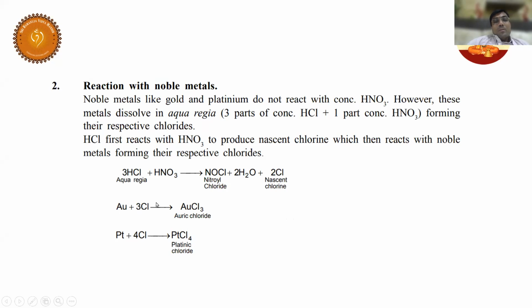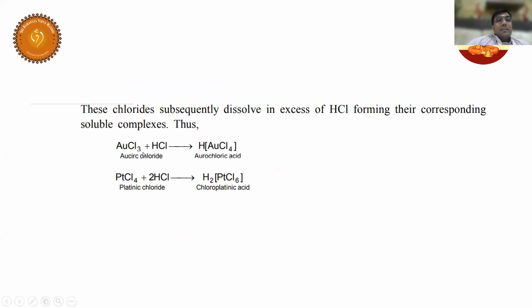So whenever you prepare aqua regia, you should be very careful. You have to remove all your rings and bracelets or anything else, because it is going to form nascent oxygen. This nascent oxygen is going to react with noble metals like gold and platinum. This will further react with HCl and form chloroauric acid and chloroplatinic acid. This was asked in a competitive examination earlier.